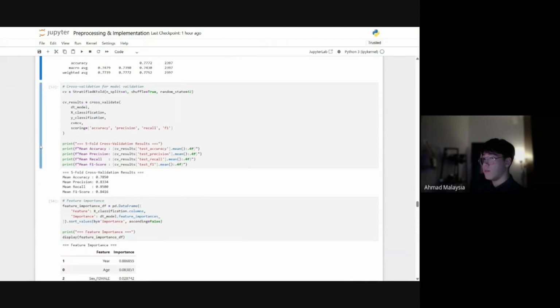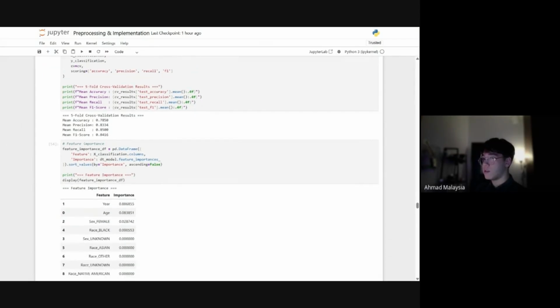To validate the model further, I also applied cross-validation on fivefold. The average results were very close to the original train test results, which shows that the model was stable and not dependent on only one data split.